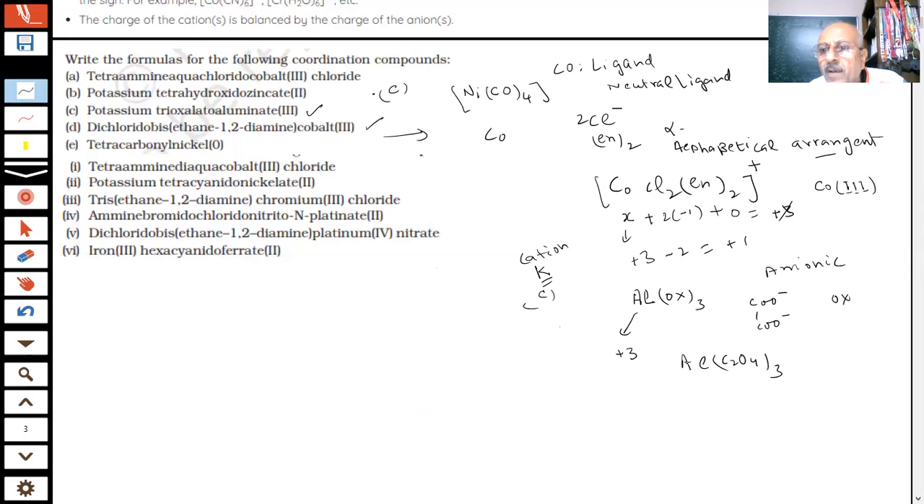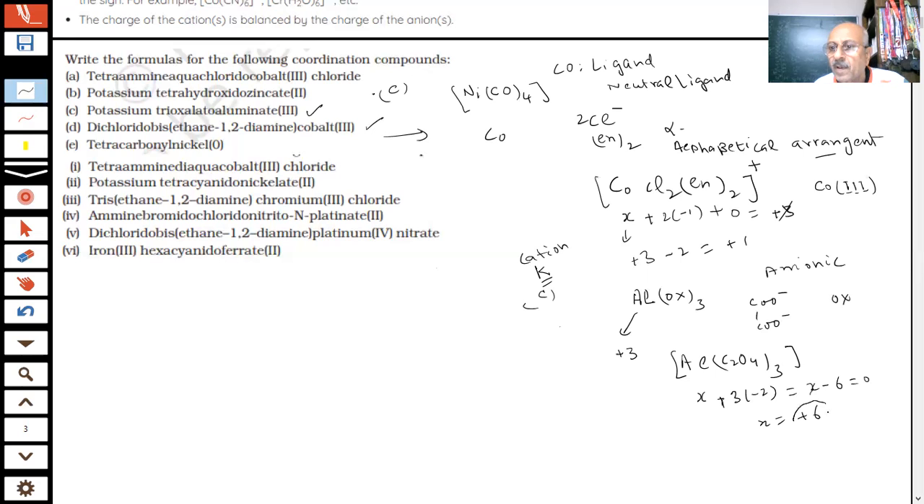Now I will write this part. What I want is, if it is X, then how much is this? 3 into minus 2, minus 6. So this is coming X minus 6. But the question is aluminium, what is the charge? Plus 3. So X minus 6 equals 0, then X is coming to be plus 6.